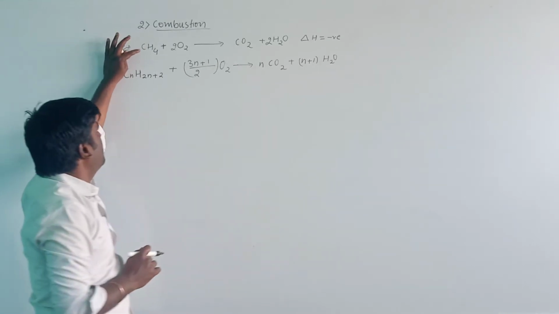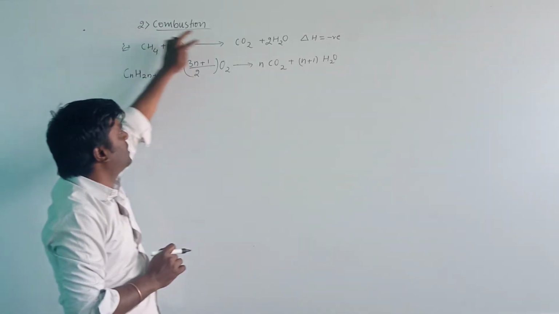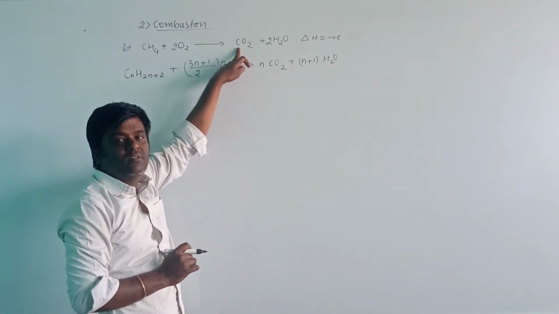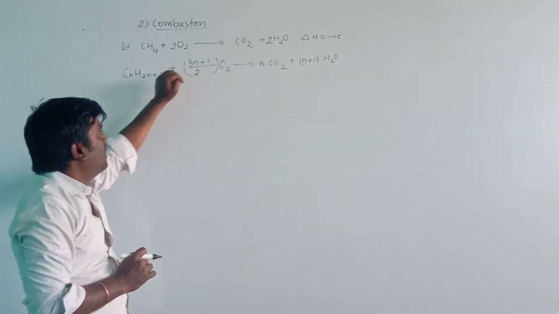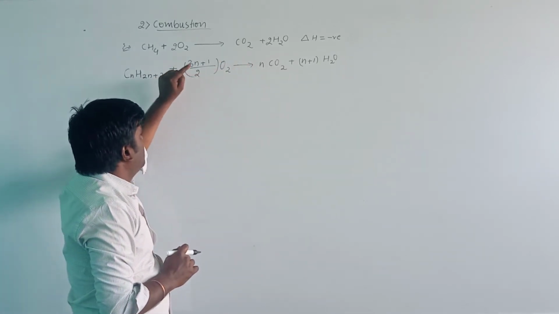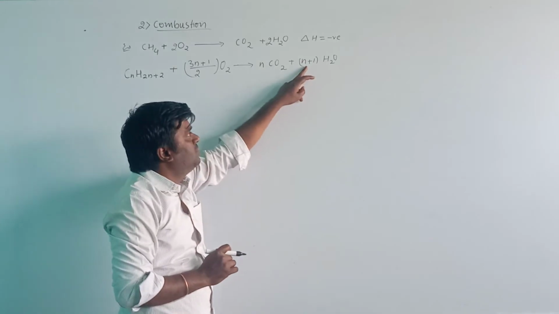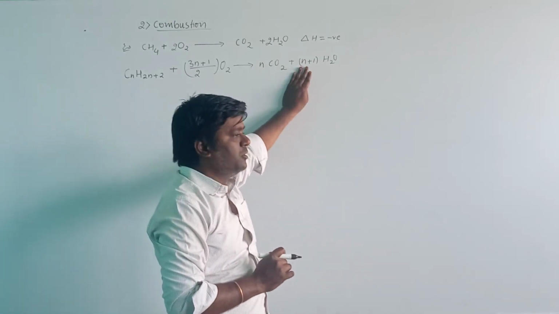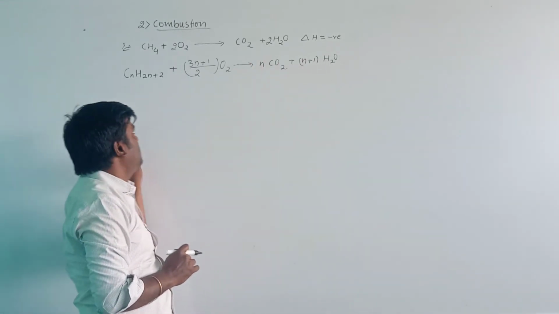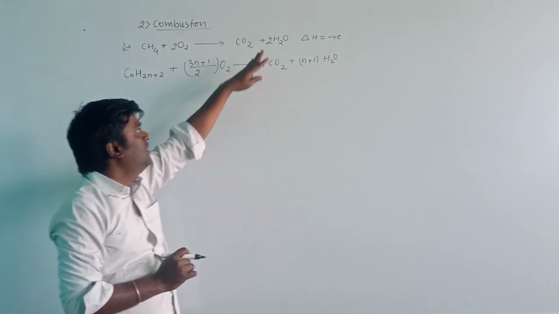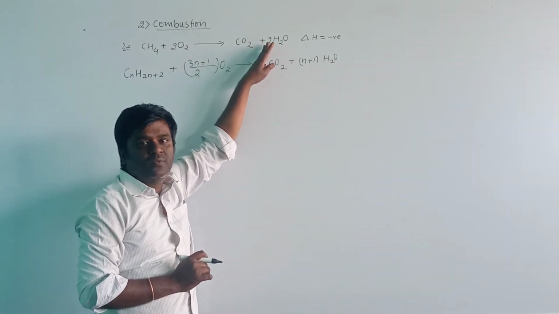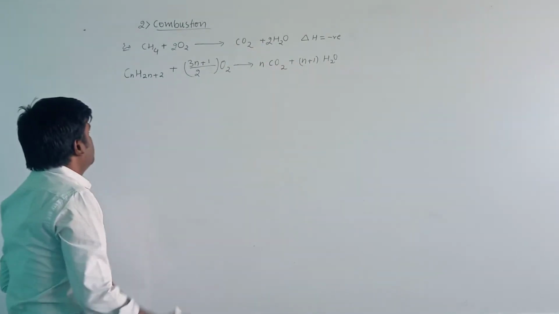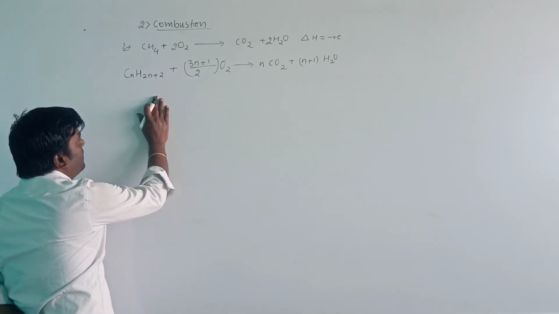Here the number of carbon atoms is 1, therefore one carbon dioxide will be formed in the reaction, and the water molecules will be n+1. Here n is 1, so 1 plus 1, therefore 2 water molecules will be formed in the reaction. This is about the combustion of an alkane.